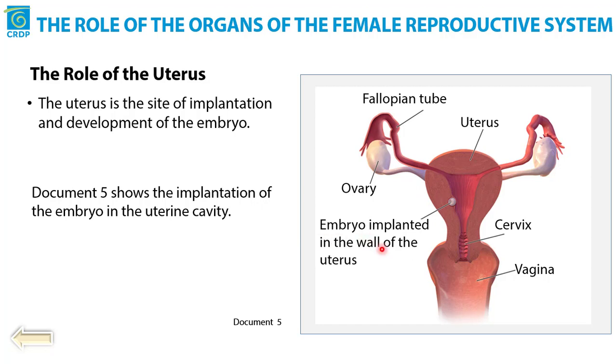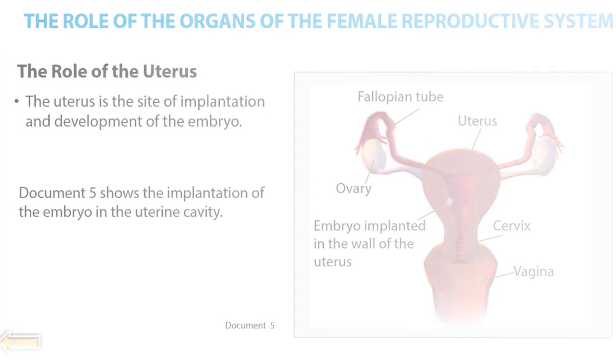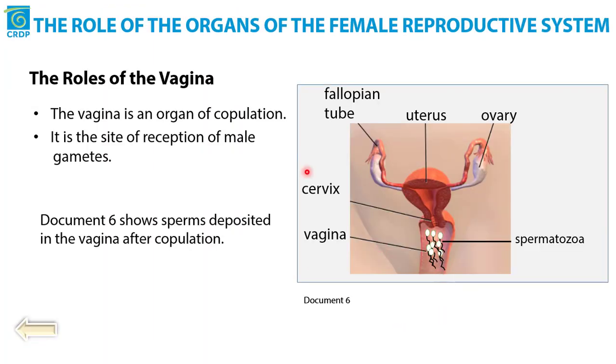So the implantation and development of embryo takes place in the uterus. And finally, the role of the vagina. The vagina is the organ of copulation. It is the site of the reception of spermatozoa or male gametes.